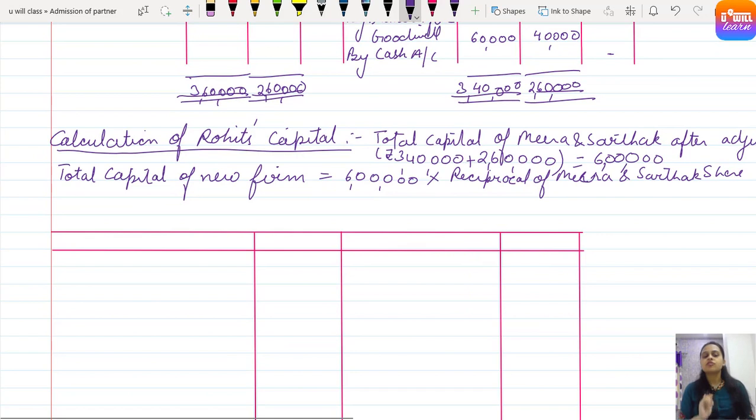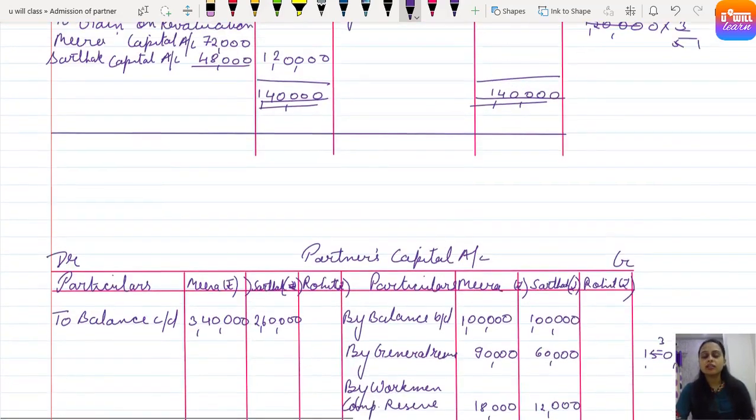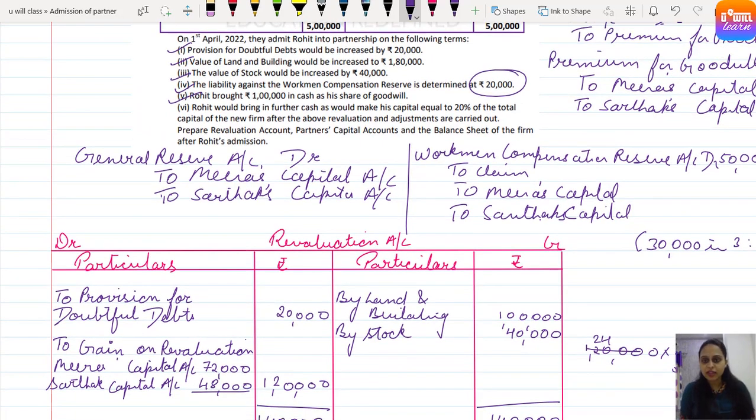Yes, once again. So we have to calculate now the total capital of the new firm. We know the total capital of Meera and Sarthak after adjustments is 6 lakh. And Meera and Sarthak hold how much share? See, this person, that is Rohit, has to be given 20%. That means Rohit has come for 1/5 share, right?